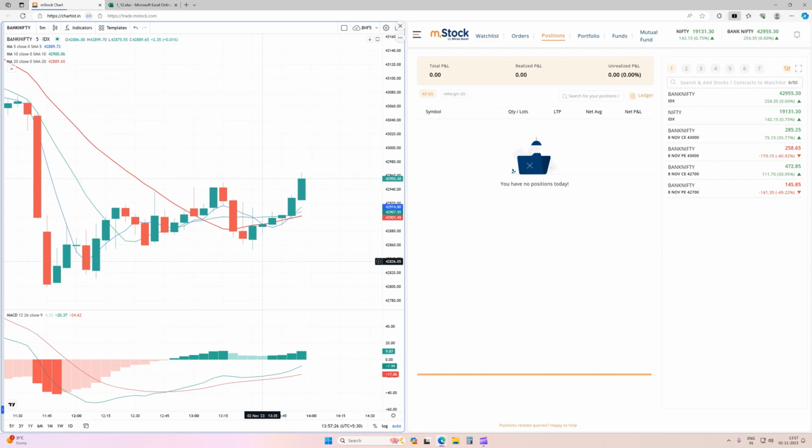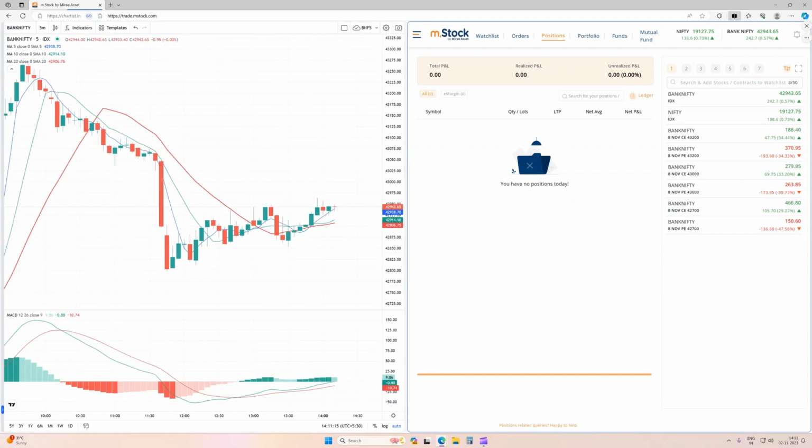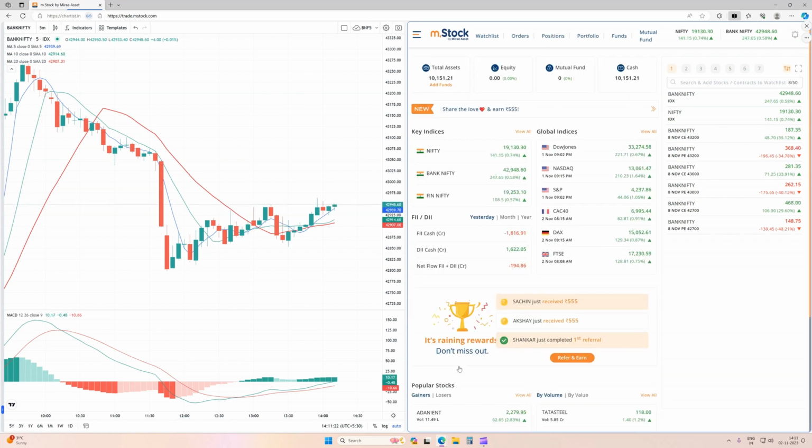Now let's wait and see if we can get any opportunity based on our strategy and take one small trade based on this strategy. Okay friends, now as per our setup we are getting entry. So you can see this is the M stock account, which we'll be using for this series, and the total account balance as of today is 1150 rupees.